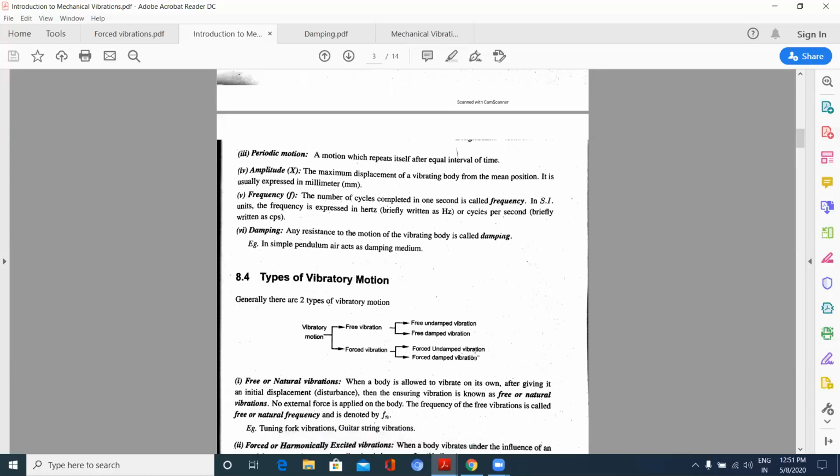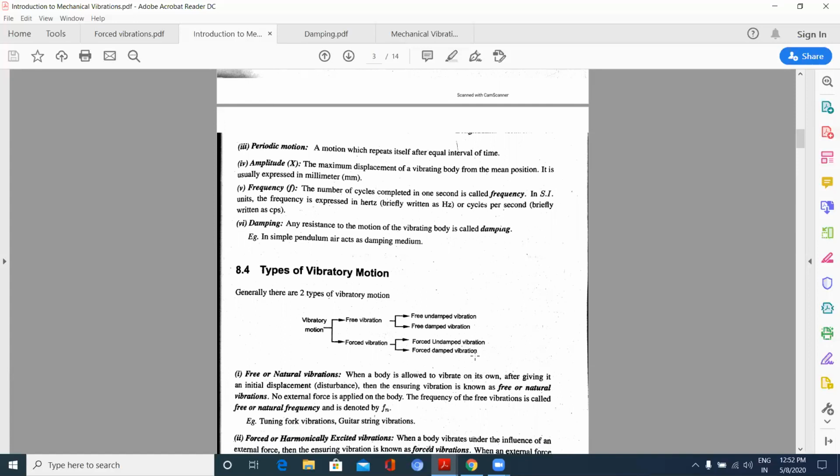In vibratory motion, there are basically two types, free vibration and forced vibration. Now let us see some definitions.